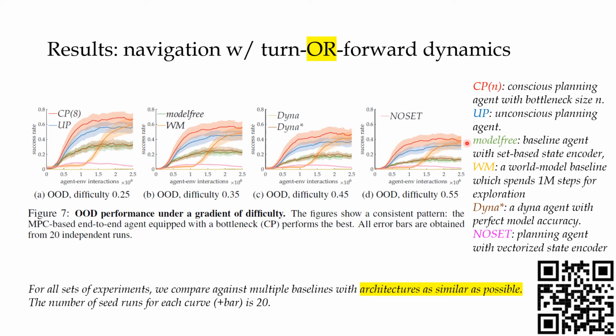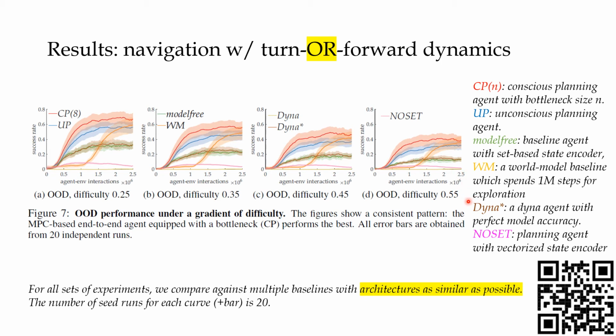Note that the first 3 agents share the same state encoder architecture, and they also share the same value estimator architecture. The difference is that the model-free agent does not have a model part. There is also a WM baseline, which stands for unsupervised world model. It spends 1 million steps on exploration in an unsupervised manner first, and then it starts to learn. Therefore, in the curves, you will see there is a bit of delay going on.